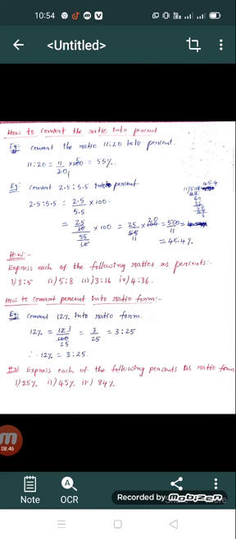So let us see another example, 2.5 is to 5.5.